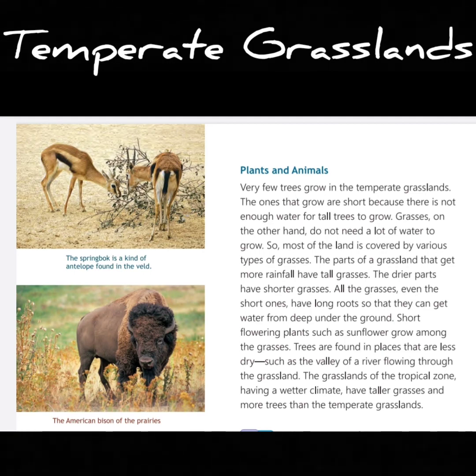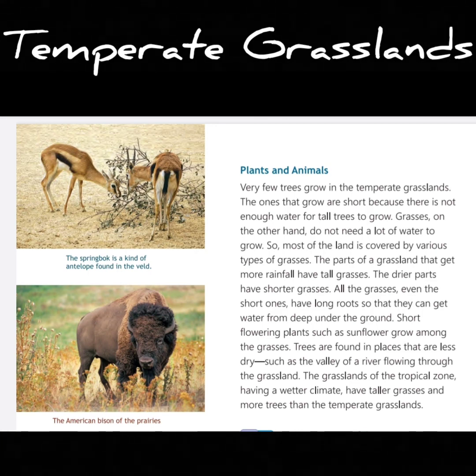Short flowering plants such as sunflower grow among the grasses. Trees are found in places that are less dry, such as the valley of a river flowing through the grassland. The grasslands of the tropical zone, having a wetter climate, have taller grasses and more trees than the temperate grasslands. In the last sentence, we compare temperate grassland with tropical grassland.